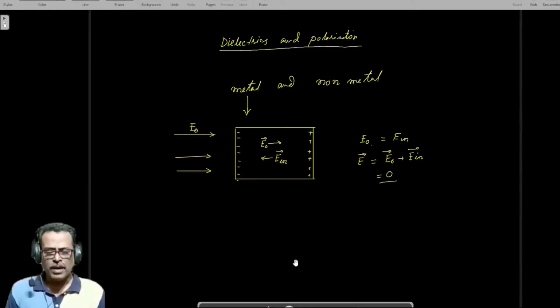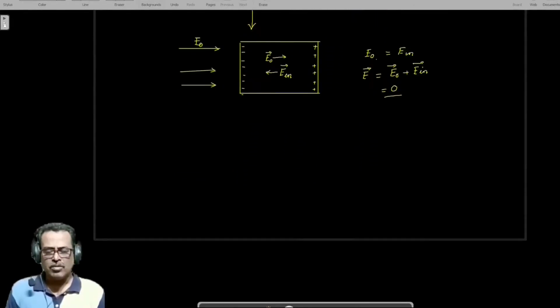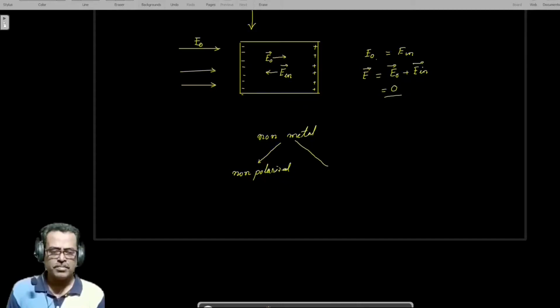Now what will happen in non-metals? Non-metals can be classified as non-polarized and polarized. In the case of a non-polarized material, the center of the positive charge and the center of the negative charge coincide with each other.